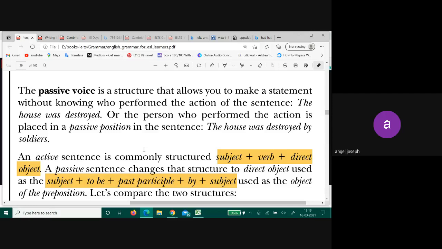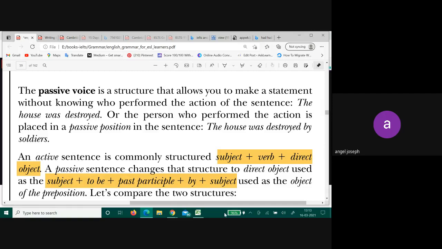In a passive voice, the action is most important, not the subject. In fact, most of the times the subject becomes the object and the object becomes the subject.